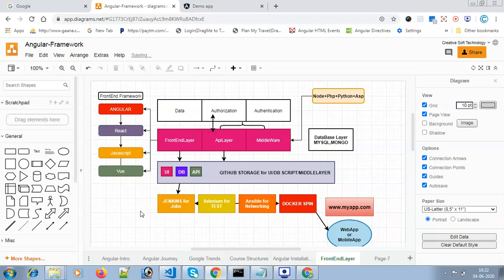I don't want to discuss all of the things, I just want to see where we are standing right now. These are front end layer frameworks: Angular, React, JavaScript, Vue, Backbone. Everything is a front end framework. Nowadays Angular is very popular because of its features. Why do we use Angular? Angular is a single page web application framework.